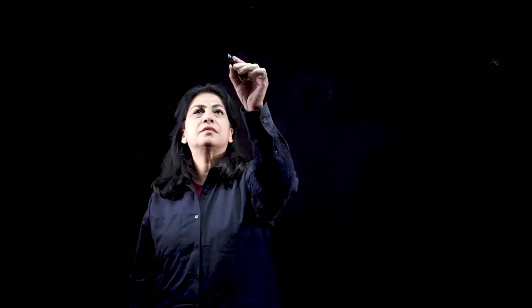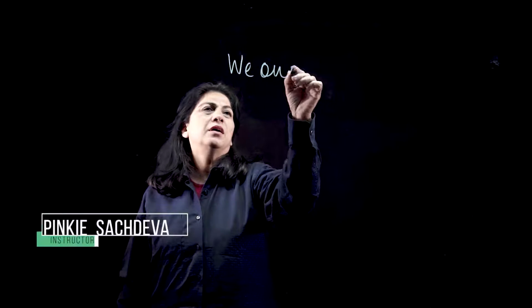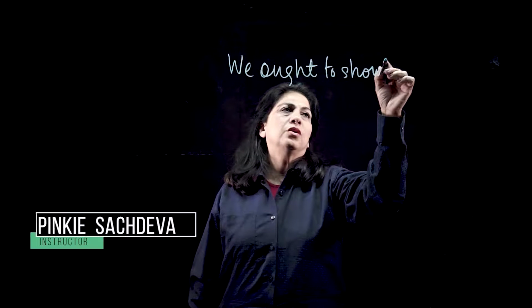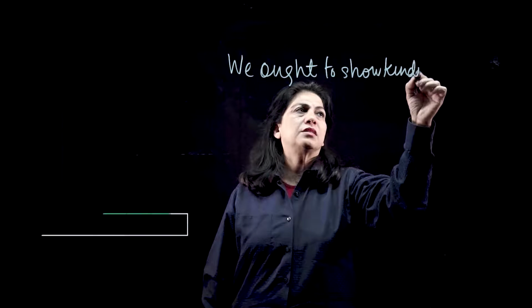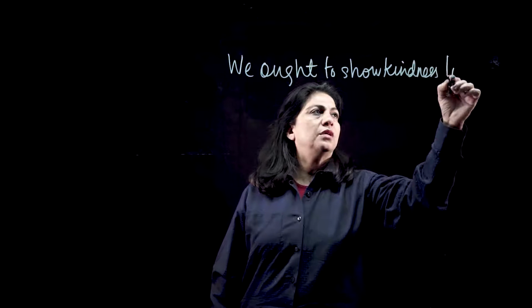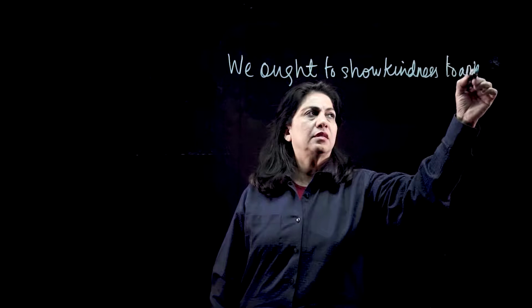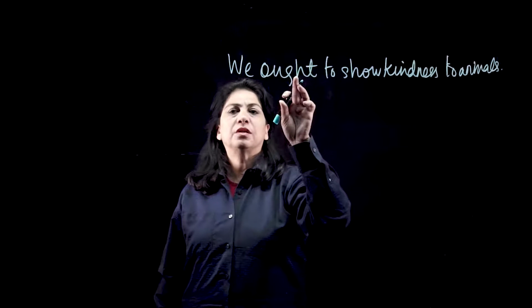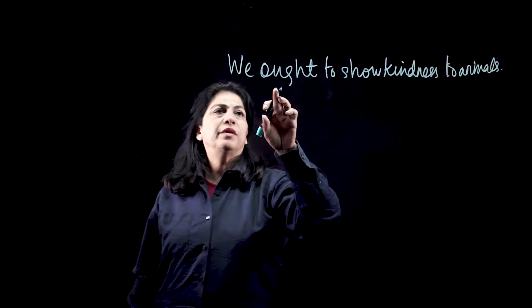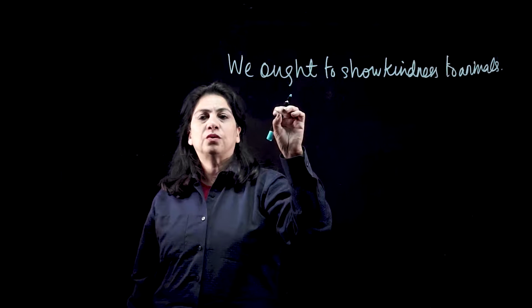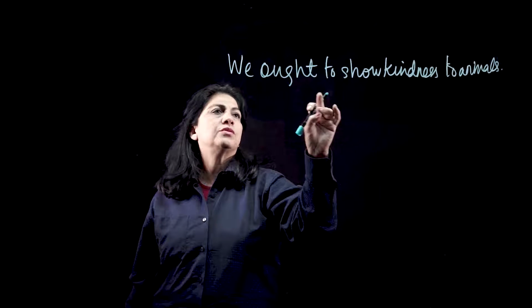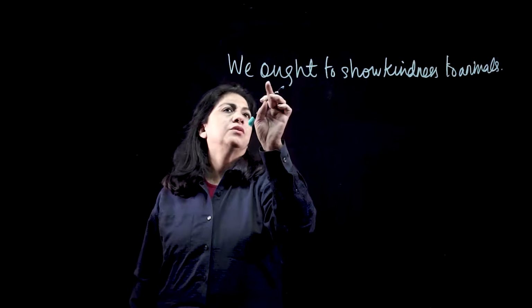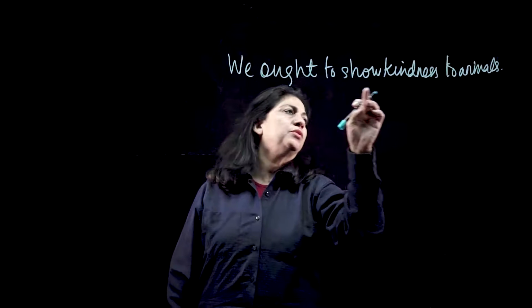Now let's see this sentence. We ought to show kindness to animals. Since we have "ought to," this is a modal, like ought to, can, may, should, all those modal words used as modals. So "we ought to" means that we should show kindness to animals.